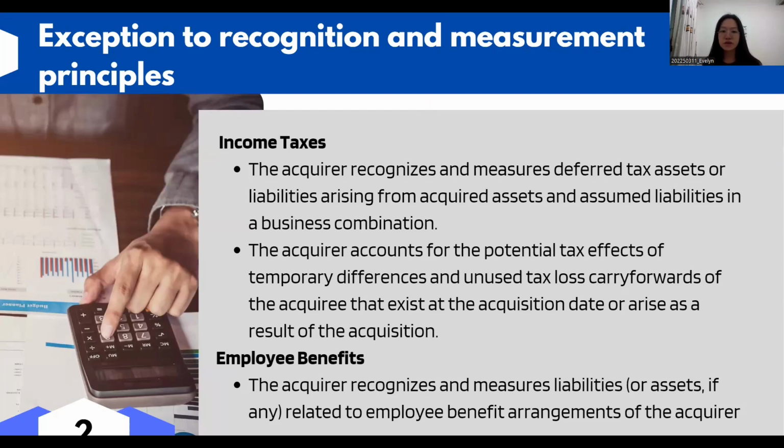PSAK 22 also states that the acquirer accounts for the potential tax effects of temporary differences and the unused tax loss carryforwards of the acquiree that exist at the acquisition date or arise as a result of the acquisition. As for employee benefits, PSAK 22 states that the acquirer recognizes and measures liabilities or assets, if any, related to employee benefit arrangements of the acquiree.